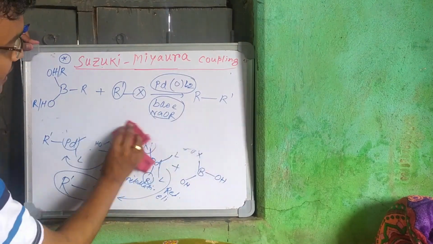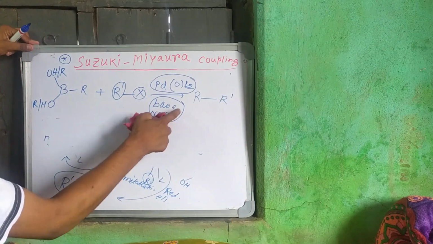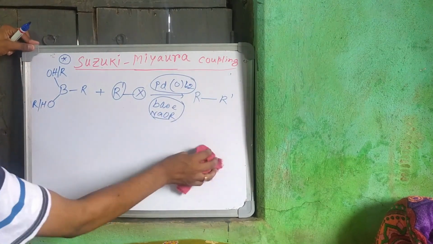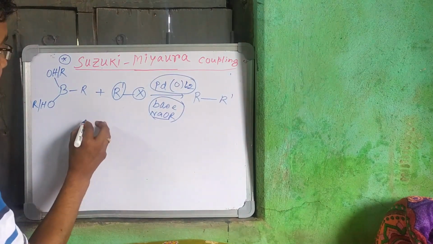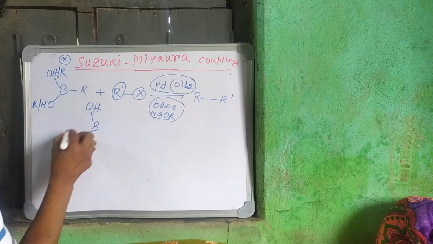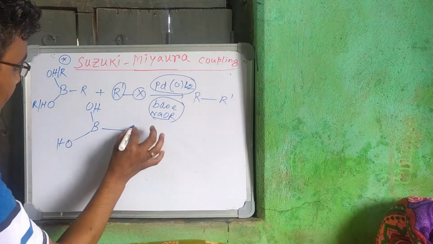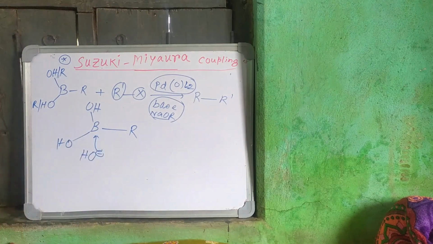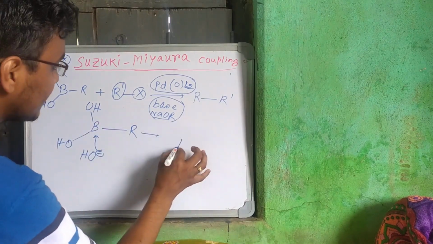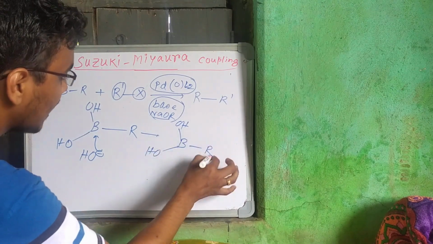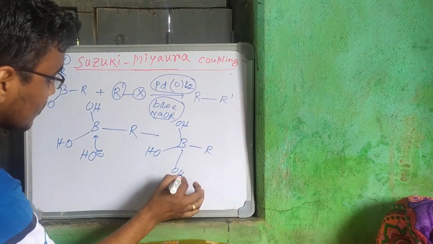But here, what is the role of the base? The role of the base is that if we take the base NaOR, it is one reagent. Or if we take the base OH minus, it will go to that Lewis acid side and form the OH, R and OH minus.